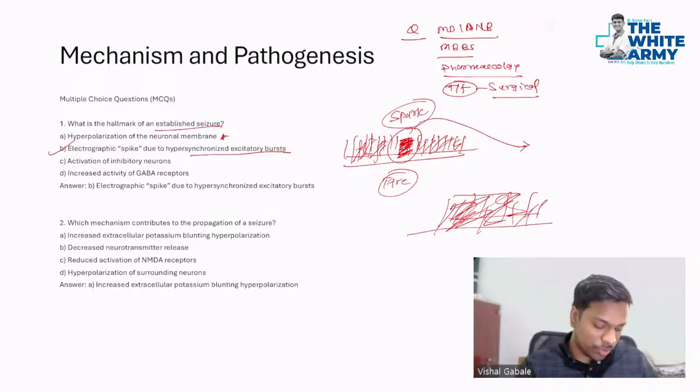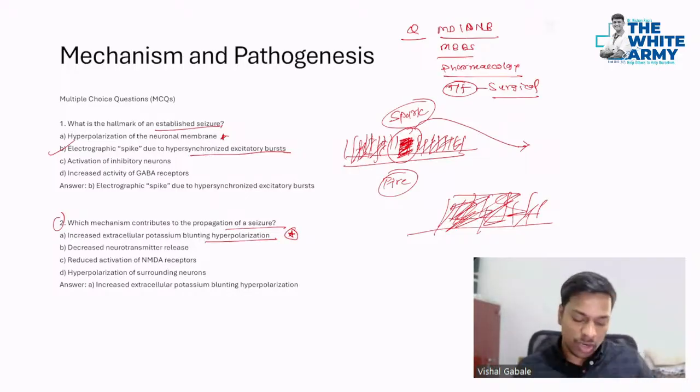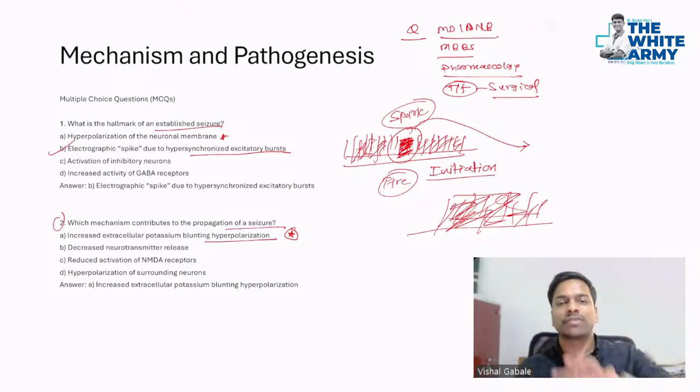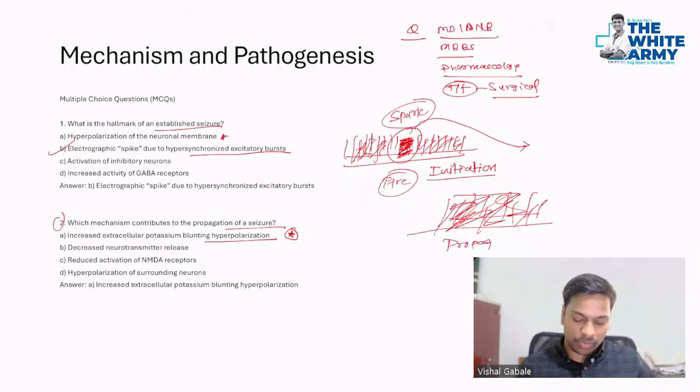Now, what is question 2? Which mechanism contributes to the propagation of the seizure? So let's see over here. Increased extracellular potassium blunting hyperpolarization. Yes, this can be. So there are two things when we talk about the seizure. First was initiation of the seizure, that means the seizure will start from that point. And second was propagation. I will explain both of these next. Don't worry about that.